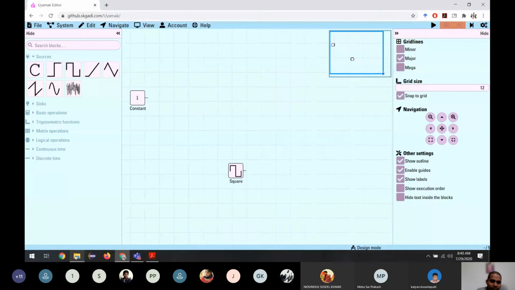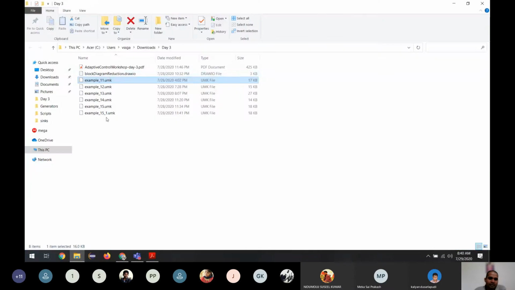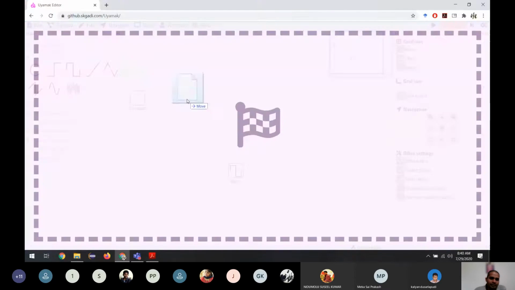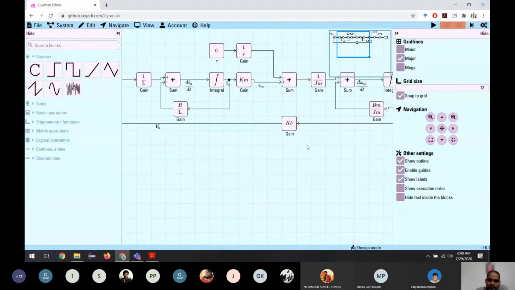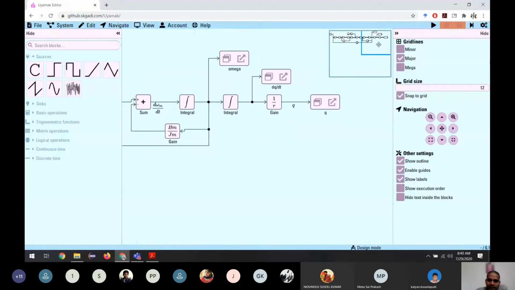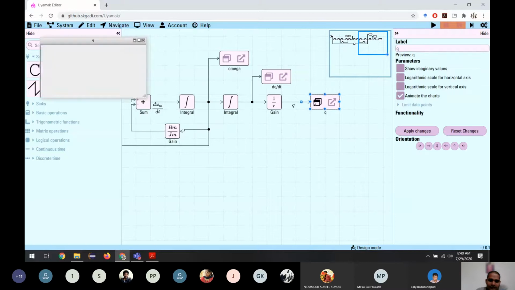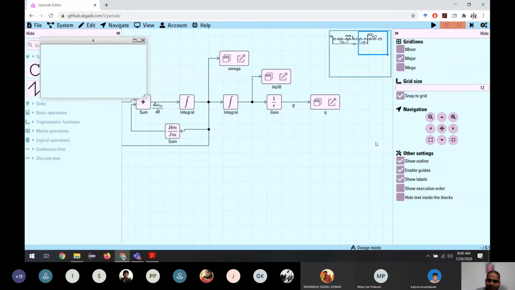So now I'm going to open the same one again. Now if I go here and click, you can see it is Q. It is detecting the proper scope. Before, it was detecting the one beside this. It is an error which I will solve after finishing this workshop. But for now, this is the way of getting rid of this error, just using show outline.